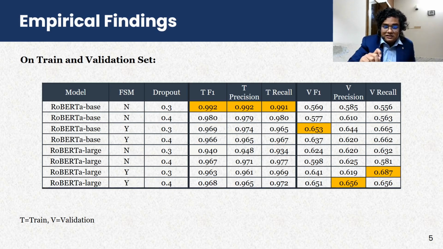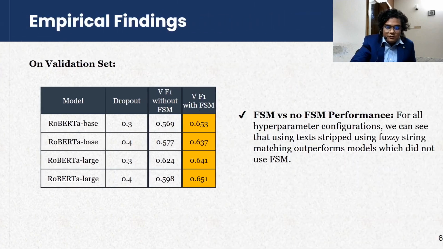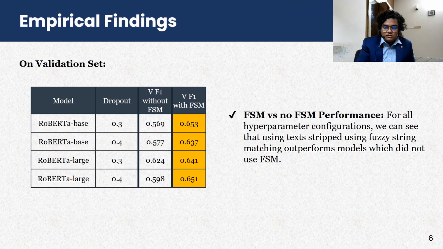The models that use fuzzy string matching usually outperform the other ones. And we have another table over here to show that fuzzy string matching improves performance. For all of the hyperparameter configurations, using fuzzy string matching helped the models outperform their corresponding models that didn't use it.